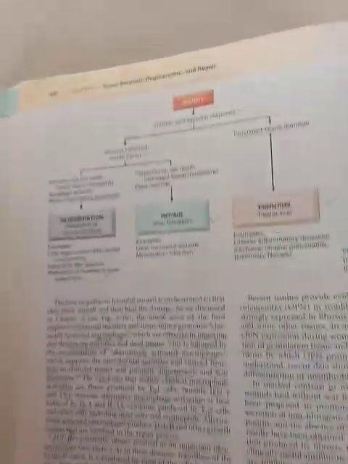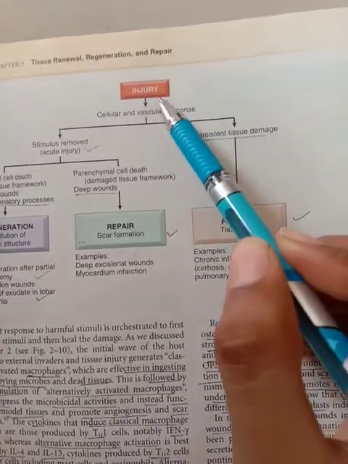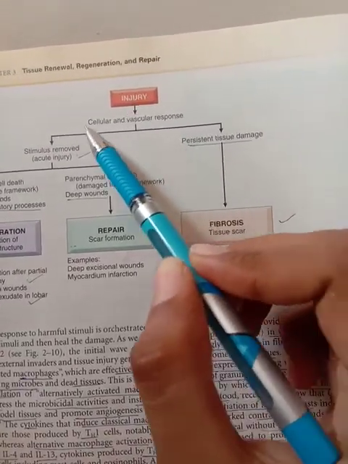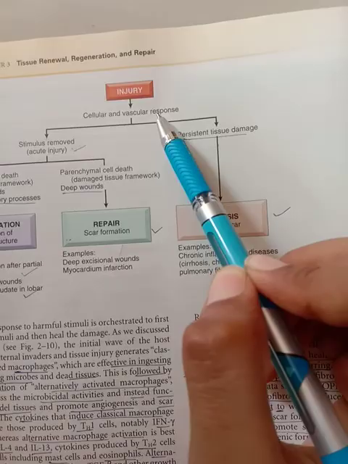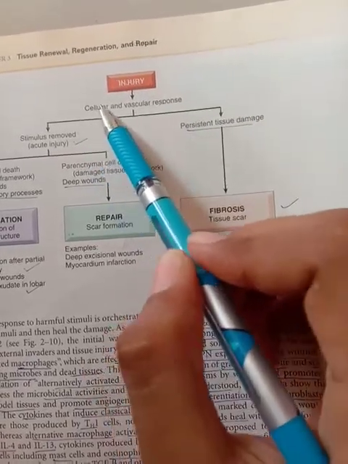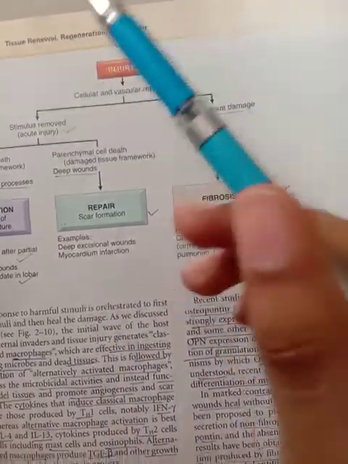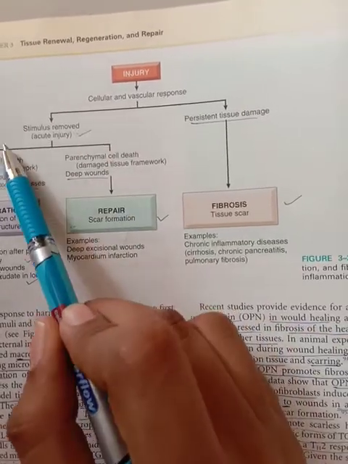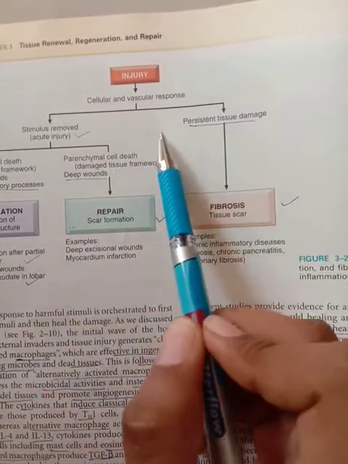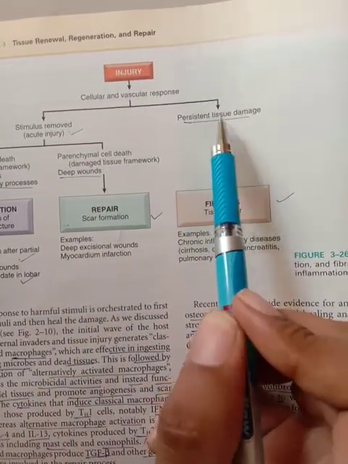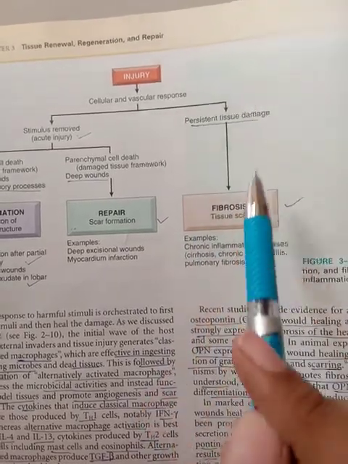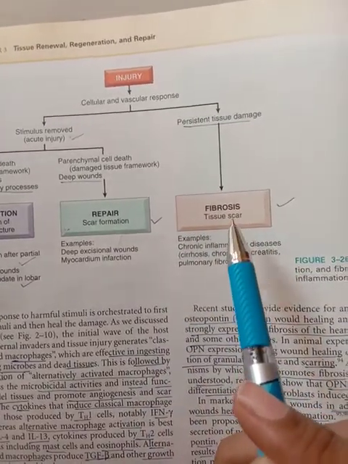And next we have one more flowchart, that is injury. Injury leads to the cellular and vascular response, where new vascularization is forming and new scar is forming. It is divided into stimulus removed, acute injury, or persistent tissue damage. Just now we understood if it is persistent for a long time, it forms fibrosis, also known as tissue scar.